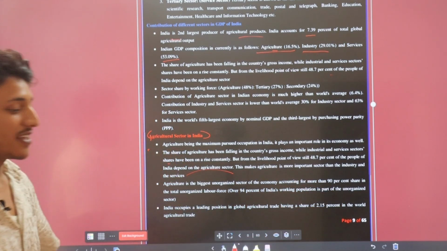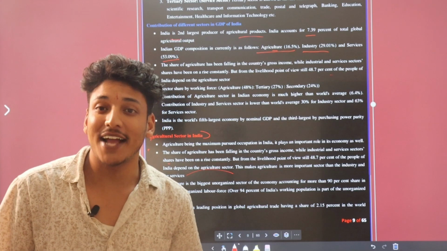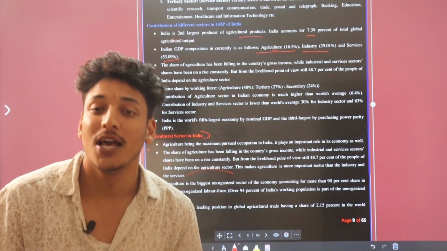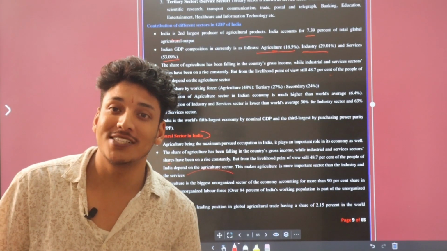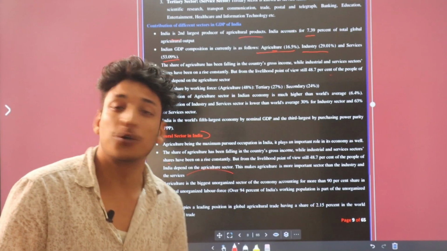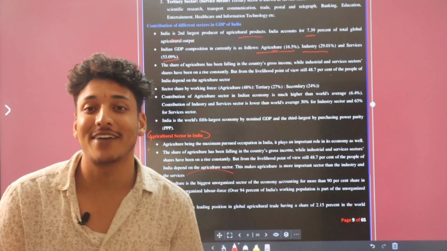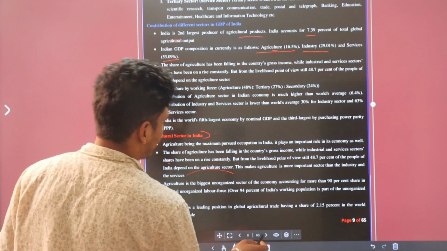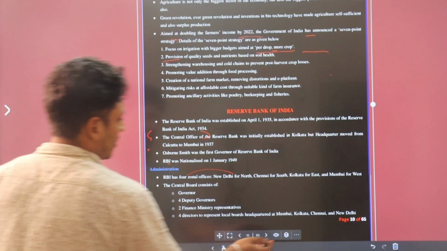This is basically giving you the knowledge that the agriculture sector is one of the most important sectors for India, because still half of the population, more than half of the population, two-thirds of the population are depending on agriculture, basically. Okay. So moving to the next slide.